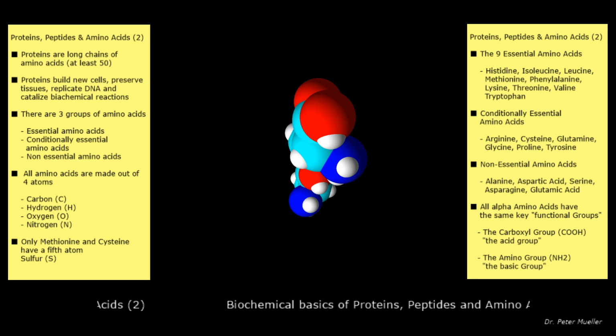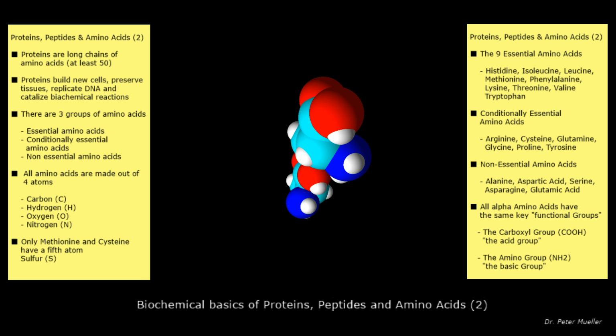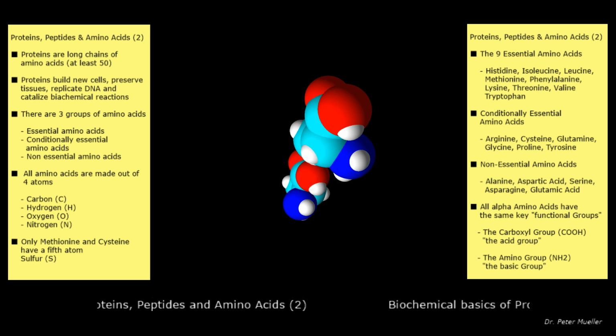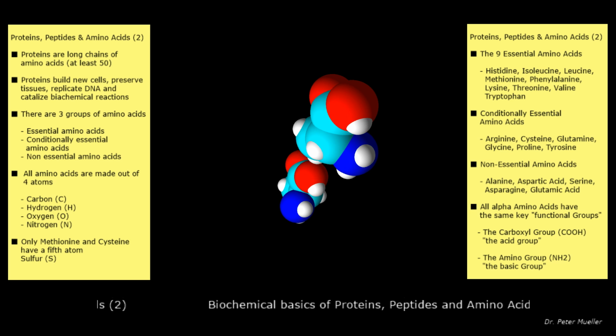At this point, it is also worth mentioning that more than 95% of our entire body is made out of the same 4 atoms: carbon, hydrogen, oxygen, and nitrogen. In my next post, I will explain how the amino acids are combined to form amino acid chains, the origin of all peptides and proteins.